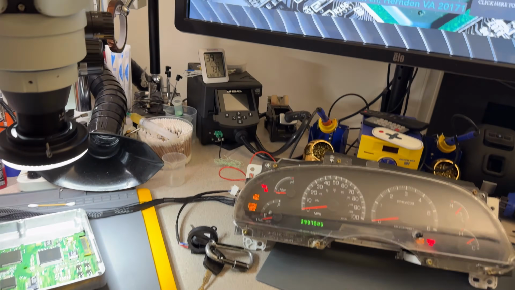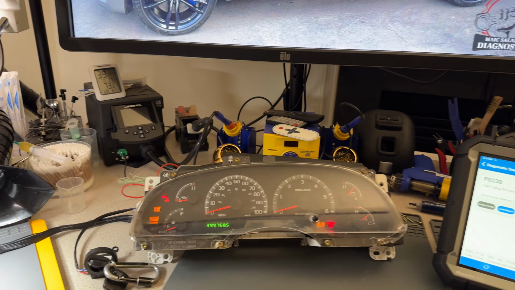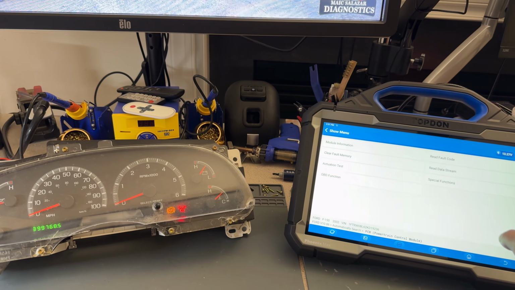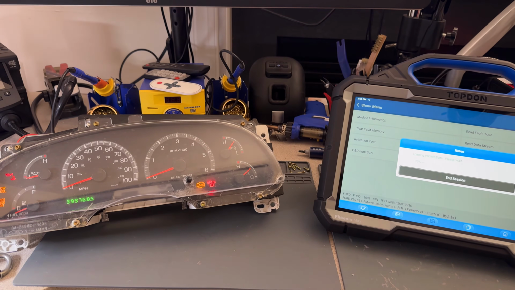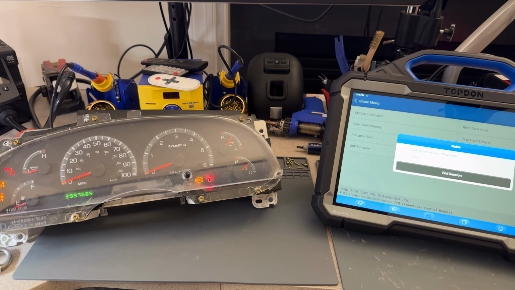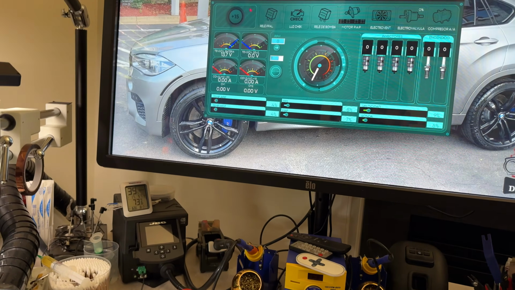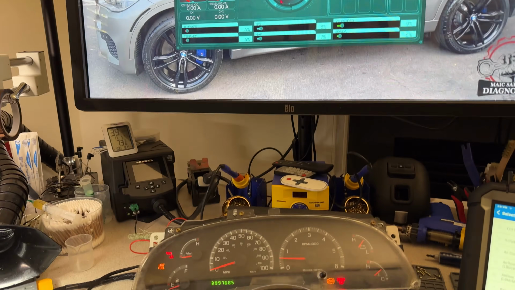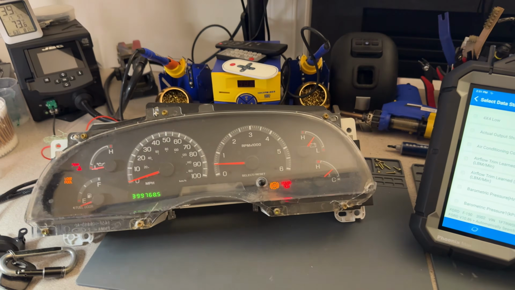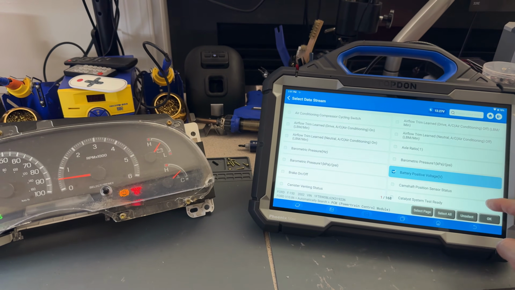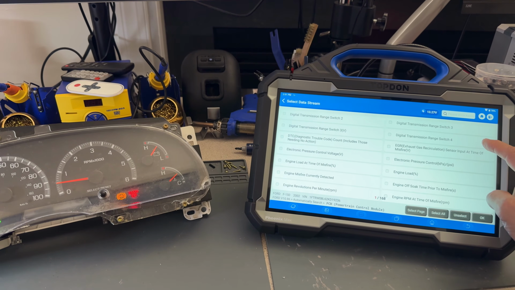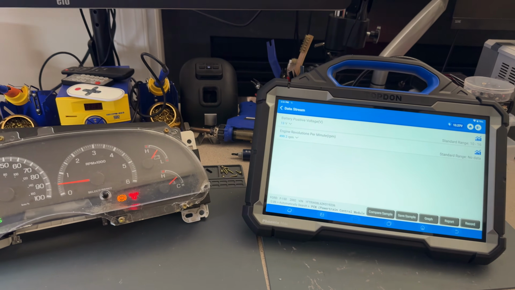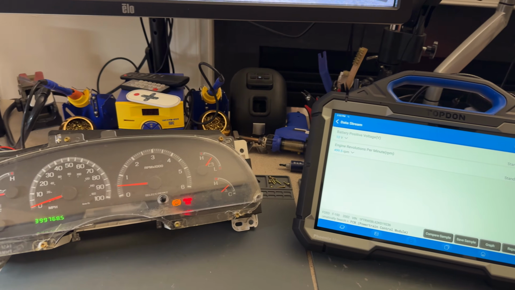All right, so the next thing that I want to do is now try again. We should read RPMs on here, read data stream. So I'm just going to select the battery voltage and RPM to start this a couple of times. So I'm going to first turn this on and then put this at like 500 RPM. And we have the RPMs already there, as you see here on the instrument cluster. So we're going to select battery voltage and engine RPM, engine revolutions per minute. All right, so we can see 499.5 RPM, so that is perfect.